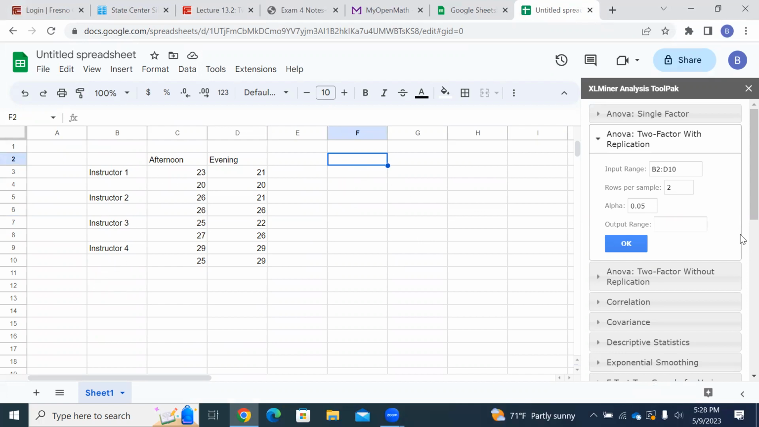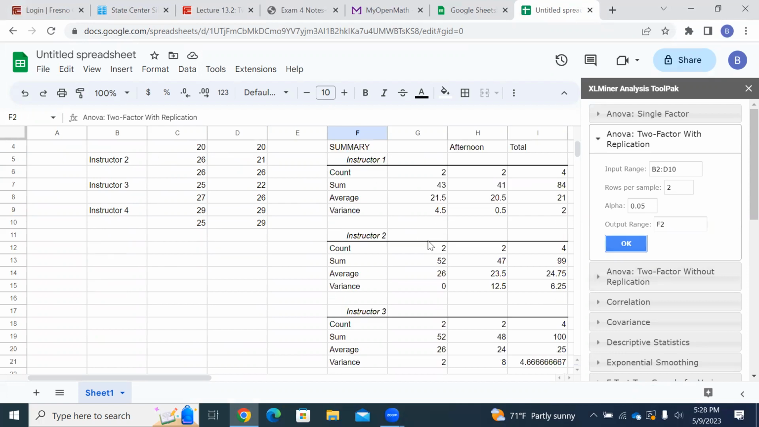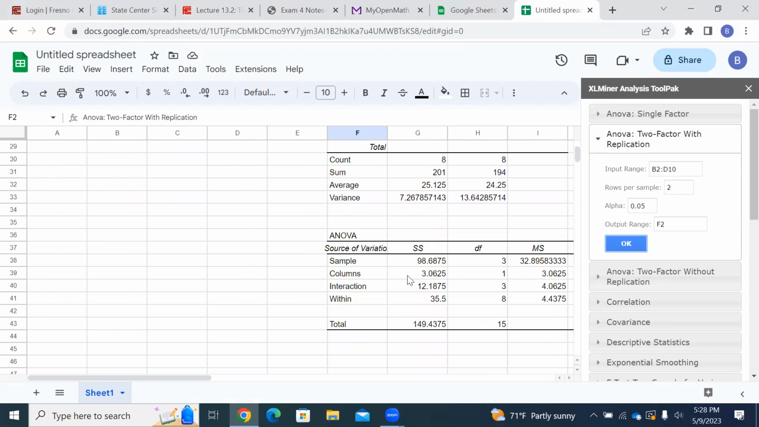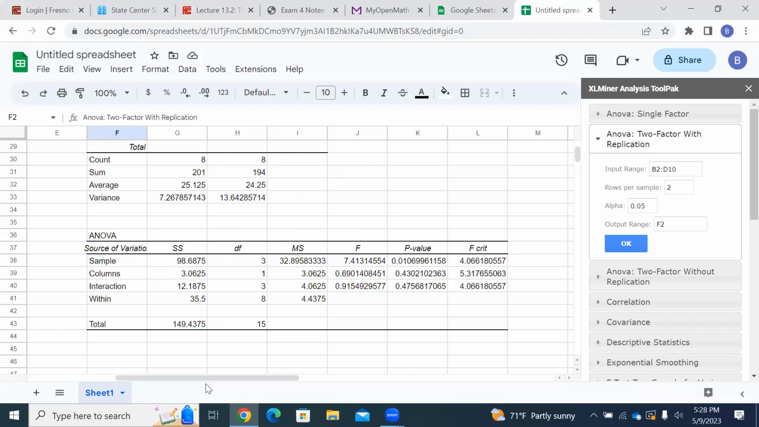So I highlight it right there and then click on this box, F2. That's a good place to put my output. So it's ready to go. I click OK. It does all the analysis. I come on down here. What I really care about is right here at the very bottom. I want these F values and P values. Those are the 6 numbers I really care about. The F values and the P values for sample, column, interaction. This is A, B, C.